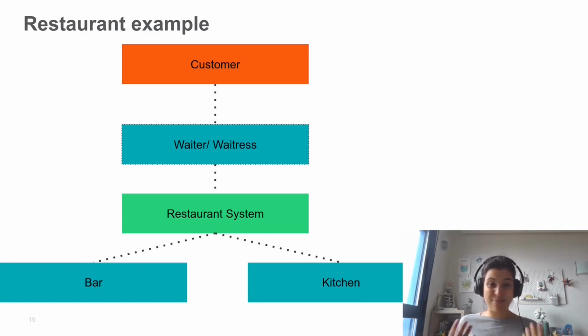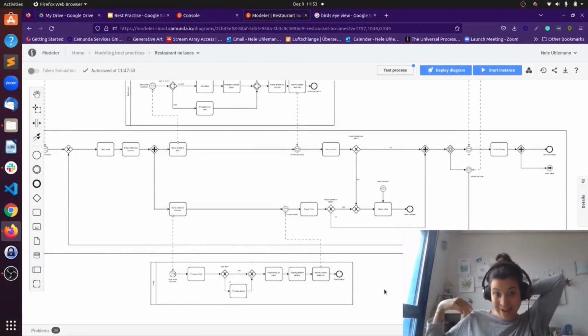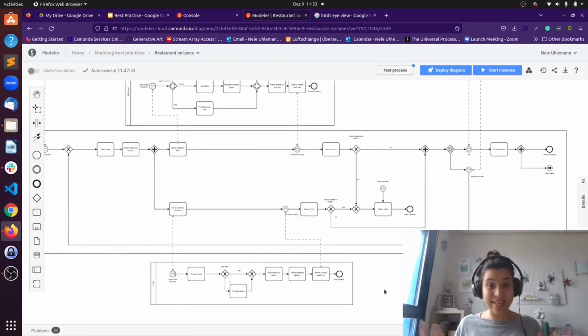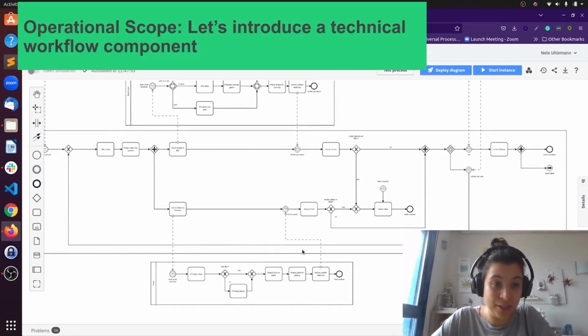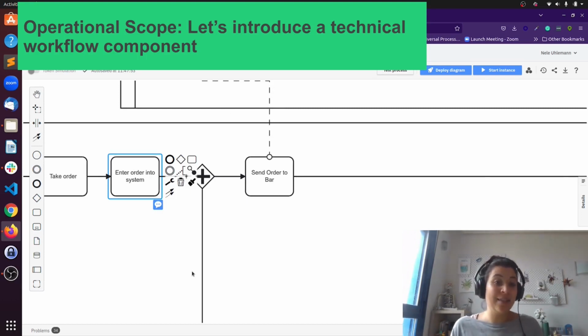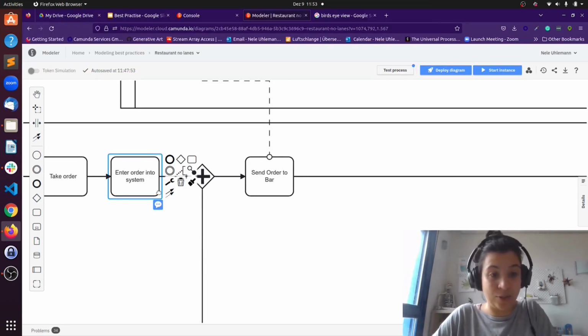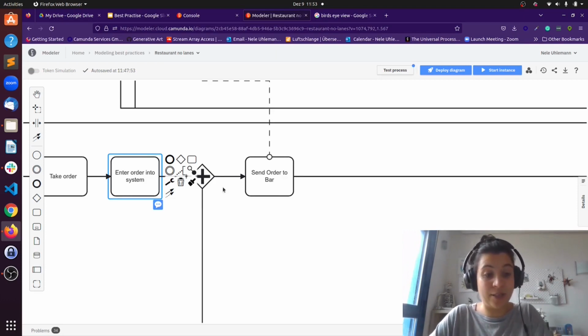And the really nice thing with BPMN is that we are not just modeling it, but we could also then just execute it. And then we have the real power of process automation and BPMN 2.0 if we start thinking about automating our processes. So I'm back here where we left, and now it's getting a little bit interesting. Let's change that to a component, because we have here actually the thing enter order into system. And this could mean multiple things, but let's move that to something where we see how a system could interact also now with the other parties.